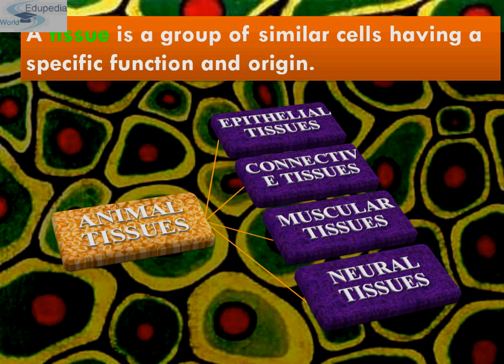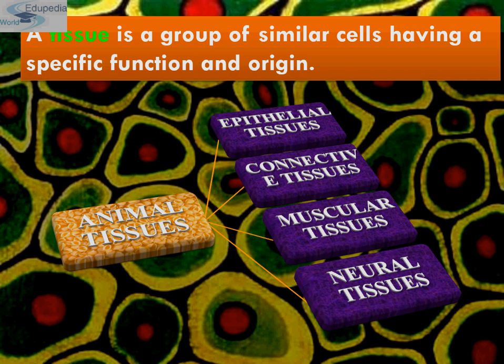Have you ever wondered? In multicellular animals like humans, a group of similar cells along with intercellular substances perform a specific function. Such an organization is called a tissue. So what is tissue? Tissue is a group of similar cells having a specific function and origin. You may be surprised to know that all complex animals consist of only 4 basic types of tissues, which are epithelial, connective, muscular and neural.